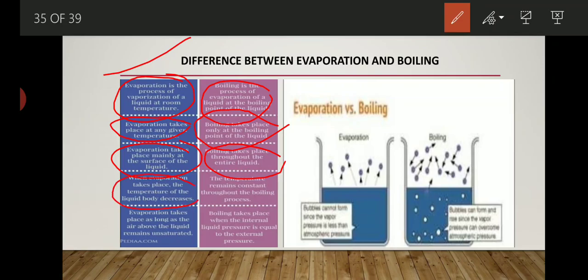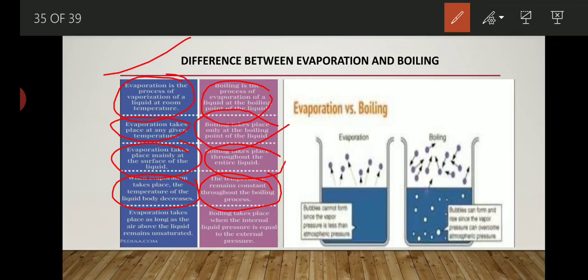That we all know, whenever there is a conversion of water into water vapor form, then immediately the liquid body decreases its temperature. But in boiling, the temperature remains constant throughout the process of boiling.